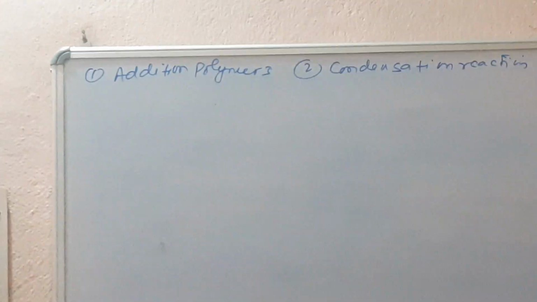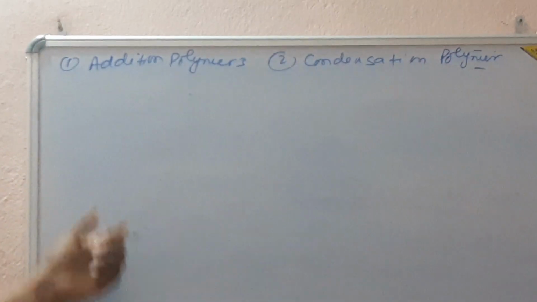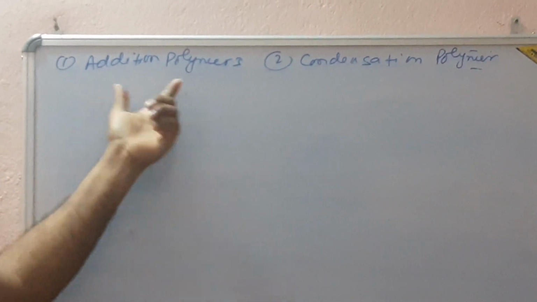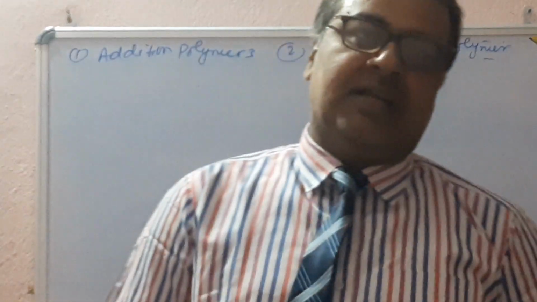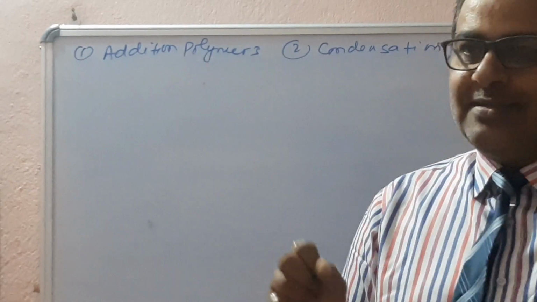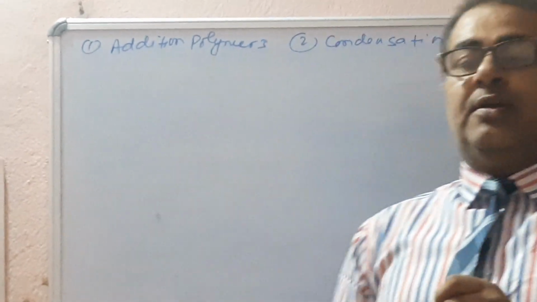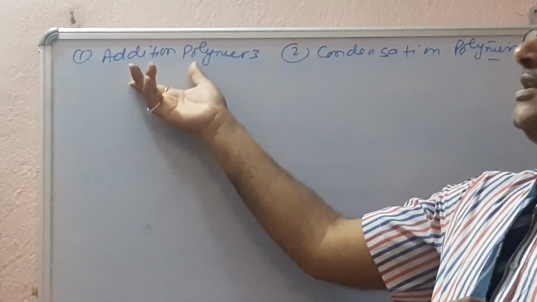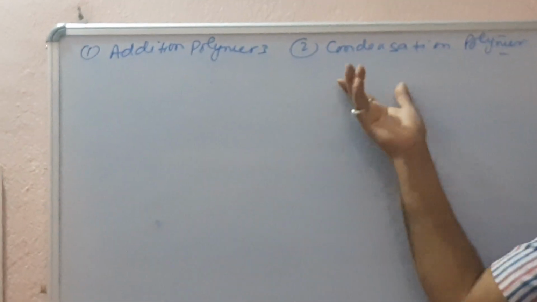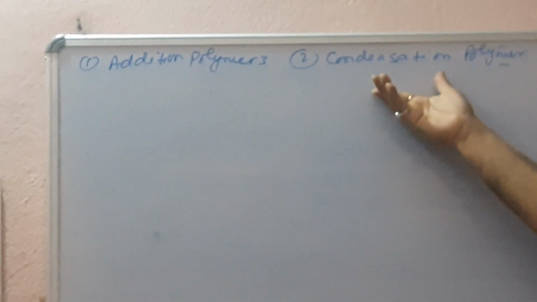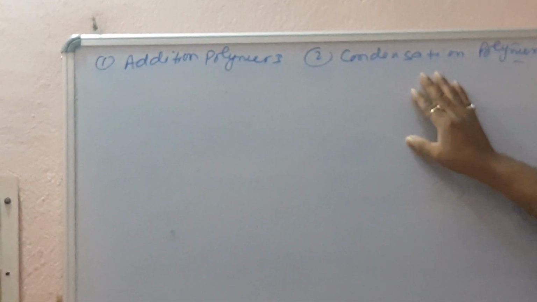These polymers are formed by addition reactions and condensation reactions respectively. In addition reactions, two or more components combine to form a single polymer unit, and that polymer is known as an addition polymer. In condensation, two or more components combine to form the main product and also release a small quantity of water, and that is called a condensation polymer.